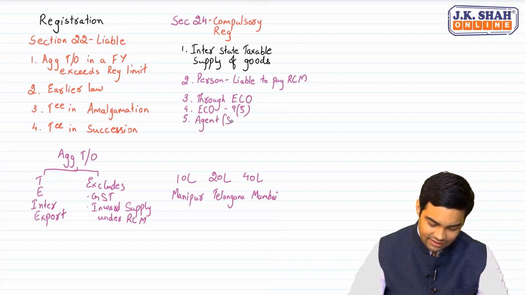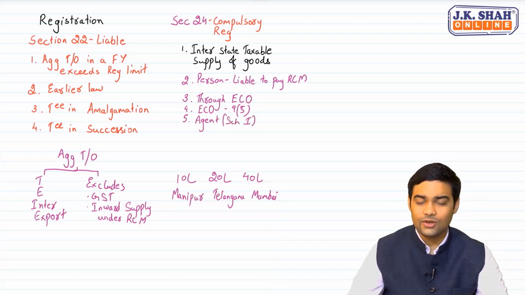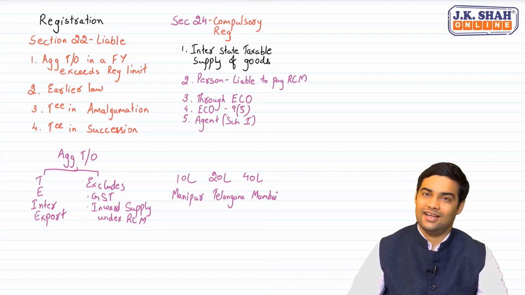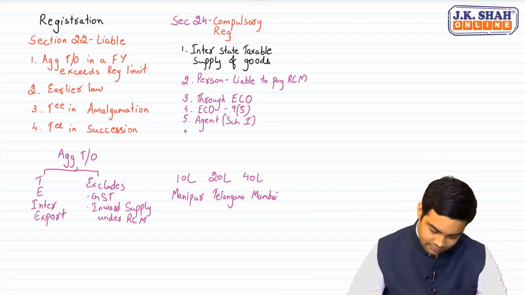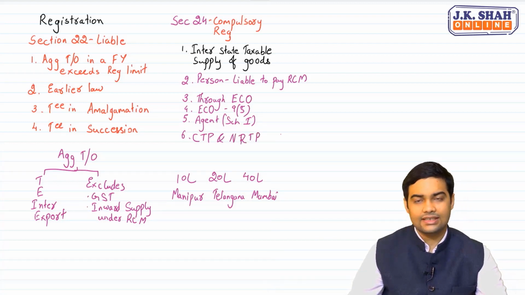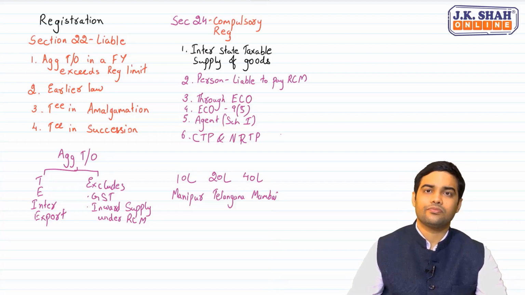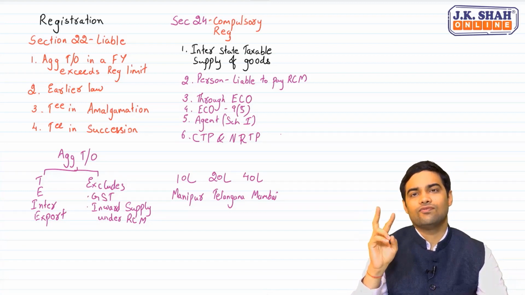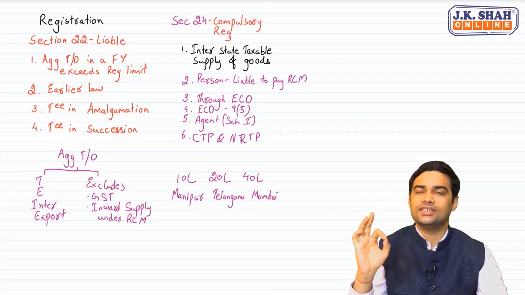Then you have an agent covered by Schedule 1. Remember Schedule 1? Principal and agent transaction where the agent is billing in his name. Those agents who bill in their own name will be covered under this provision. Okay. CTP or NRTP. See, this discussion will come in this video itself. Casual taxable person, non-resident taxable person. Both of these are required to register mandatorily.